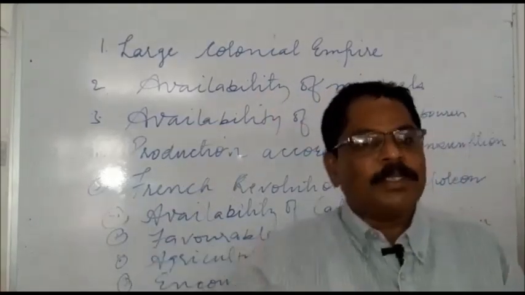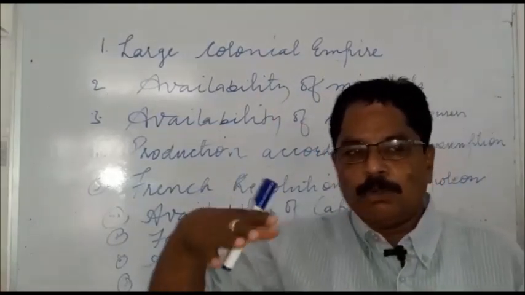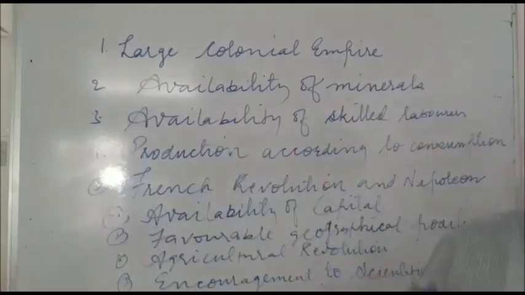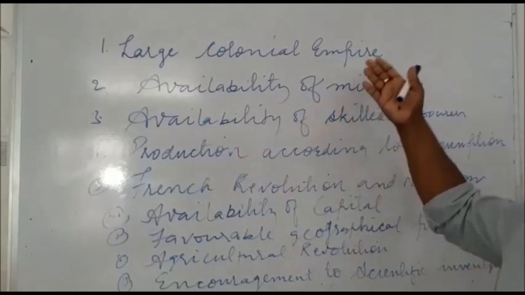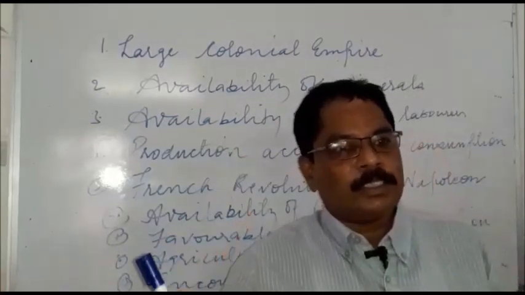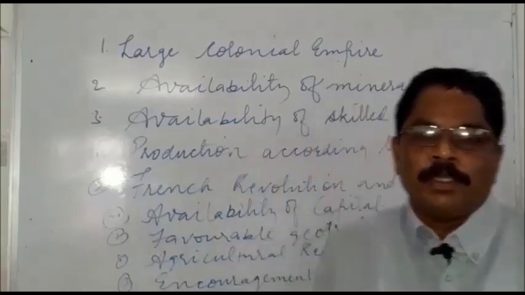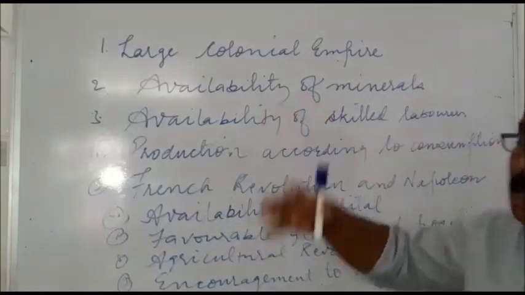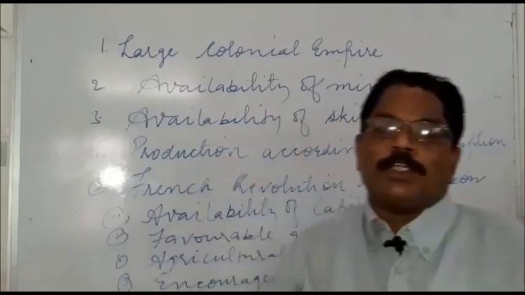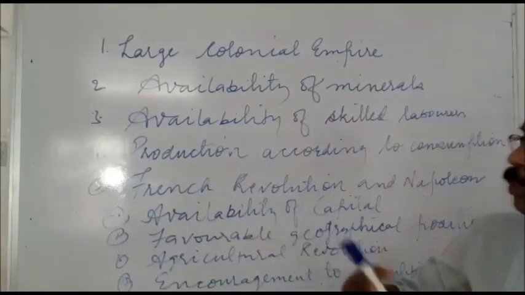At the time of the Industrial Revolution, they were getting a large number of minerals like iron and coal in England as well as from their colonies. Industry needed coal and iron in huge quantities for the production of machines and other things.